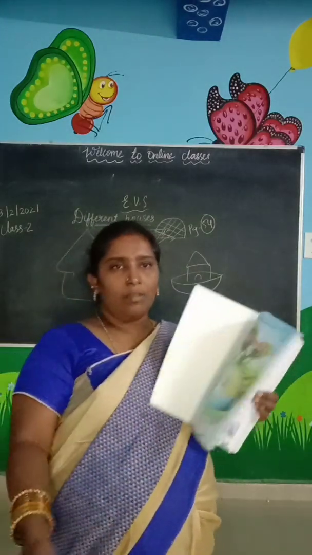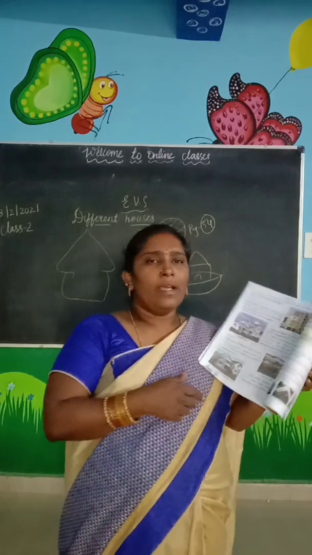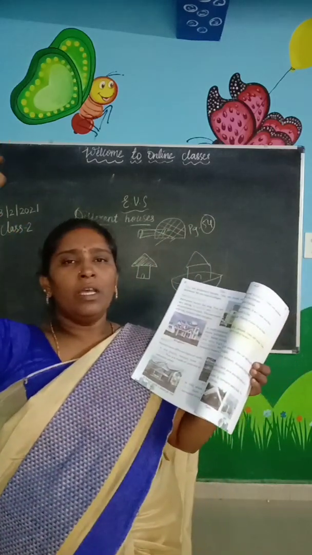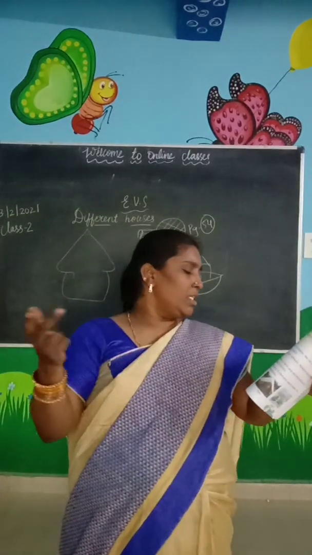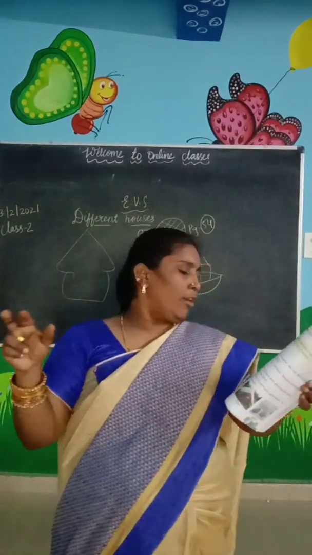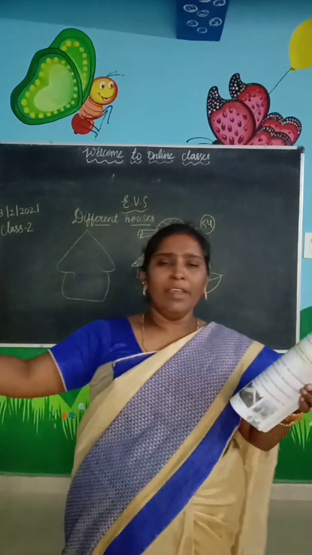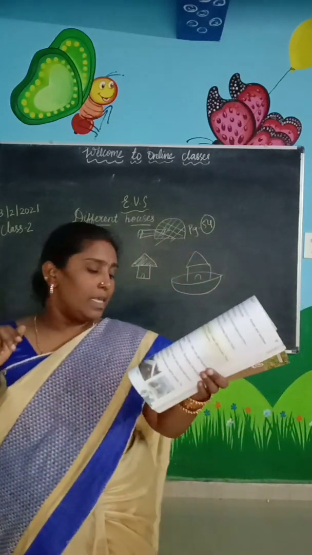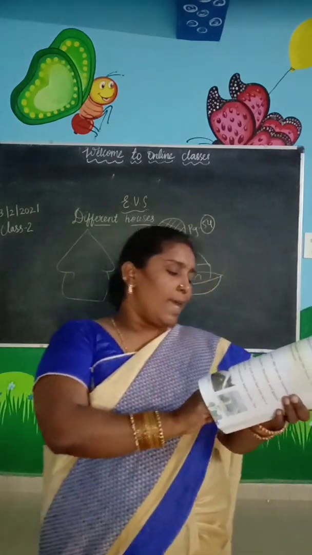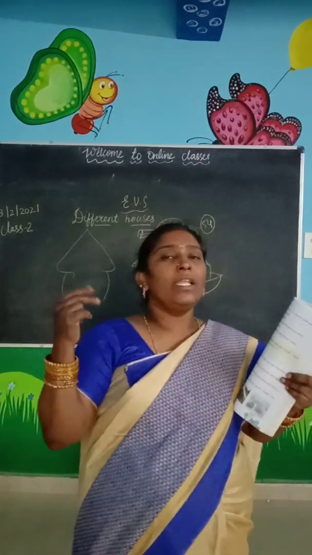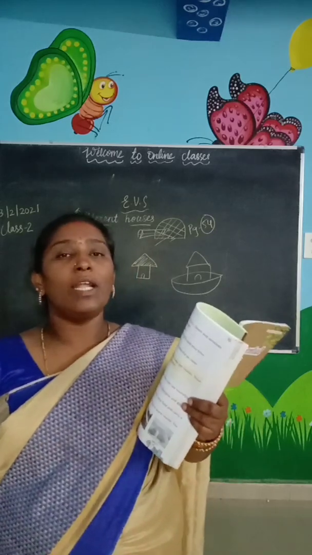In plain areas, how will our roofs be? They will be flat, because they are made of concrete or asbestos sheet. But in hilly areas, houses have sloping roofs. Why? Because in hilly areas there is a lot of rainfall and snowfall.